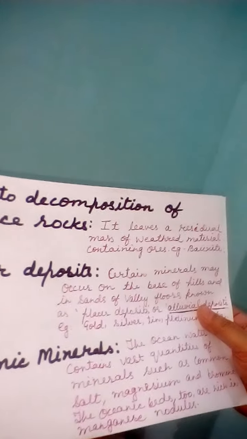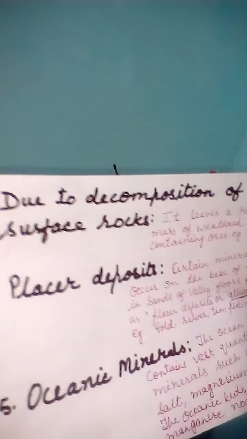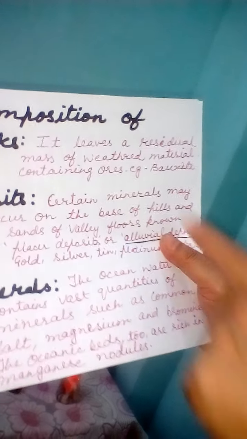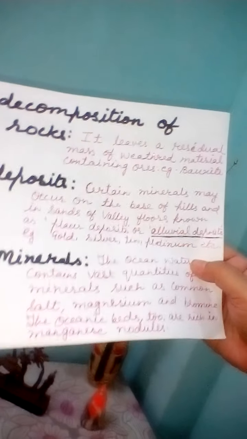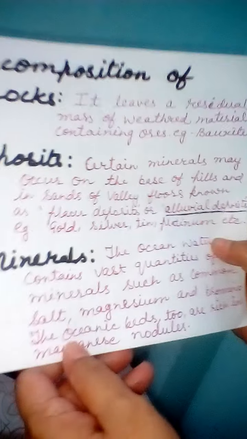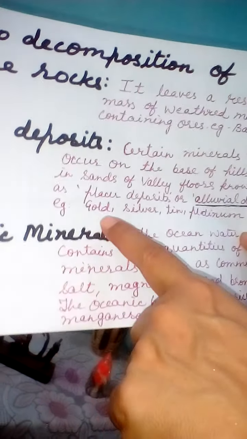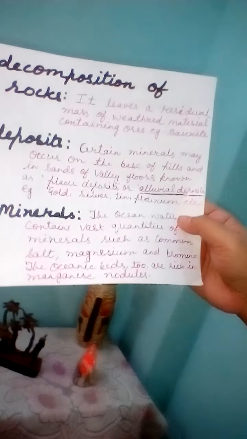Next is the decomposition of surface rock. Due to decomposition of surface rock, what happened? After the weathered materials, the residual mass is left, and it has minerals like bauxite. They are also found in placer deposits. Placer deposit is also known as alluvial deposit. It is formed in the base of hills and the sands of valley floors. And in placer deposits, some very precious metals are found like gold, silver, tin, platinum and so on.